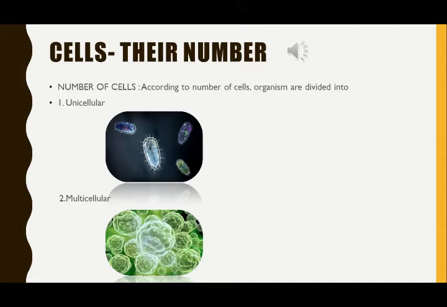Several tissues combine together to form an organ, several organs combine together to form an organ system, and organ systems combine together to form an organism. Think about yourself as a human being. You have your single cells, tissues are formed, then organs, like the eye or the stomach. Organs like the liver and stomach all together form your organ system, like the digestive system, and so many systems together form an organism.